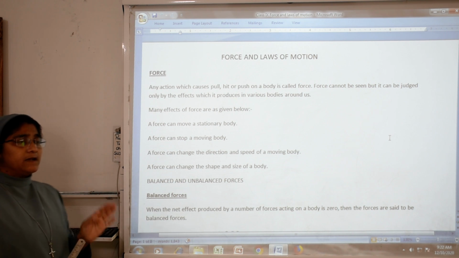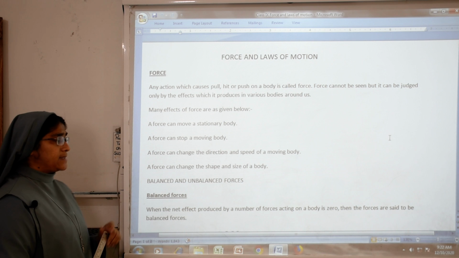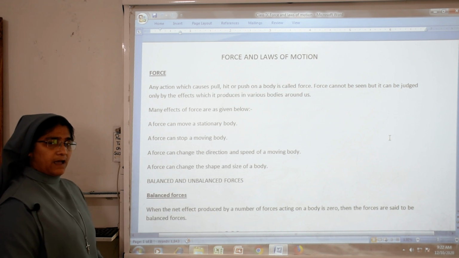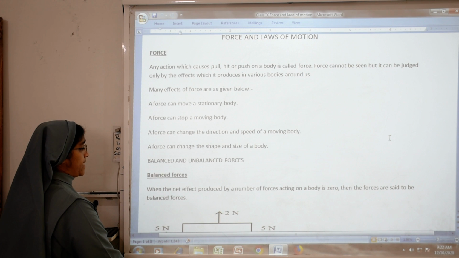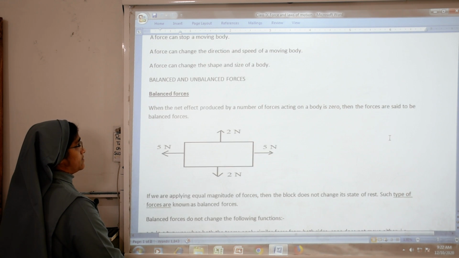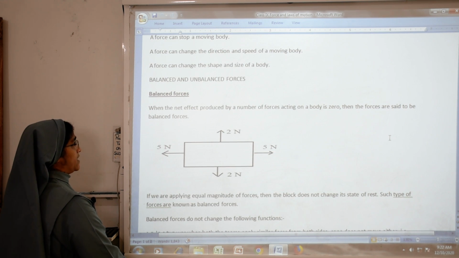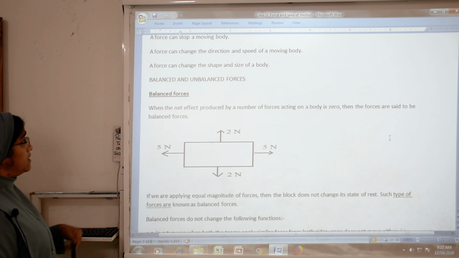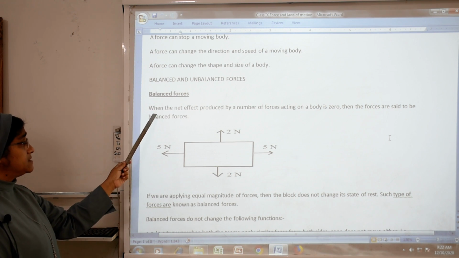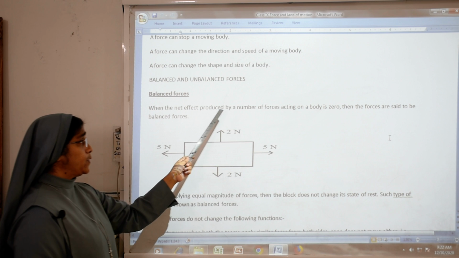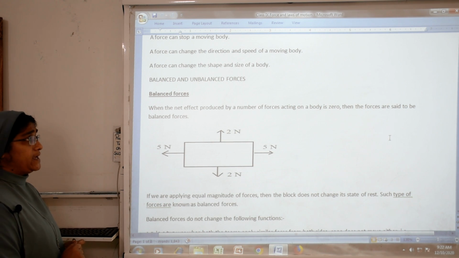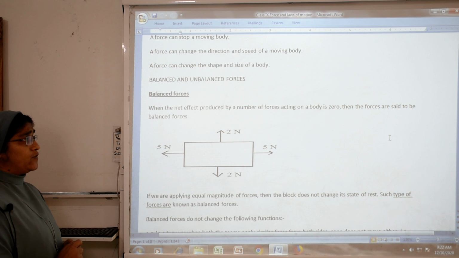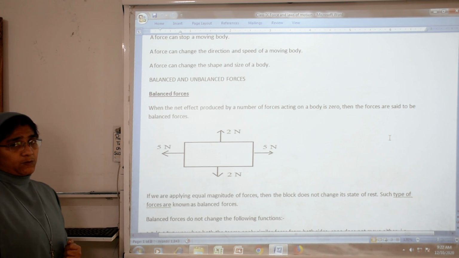Then next, there are two types of forces, that is balanced and unbalanced forces. Then we can see what is unbalanced force. What is balanced force? When the net effect produced by a number of forces acting on a body is zero, then the forces are said to be balanced forces.